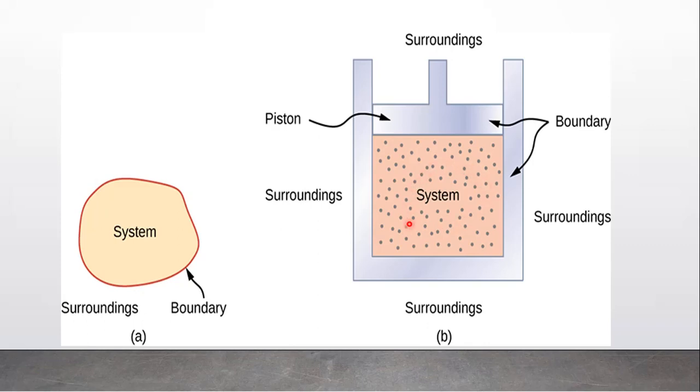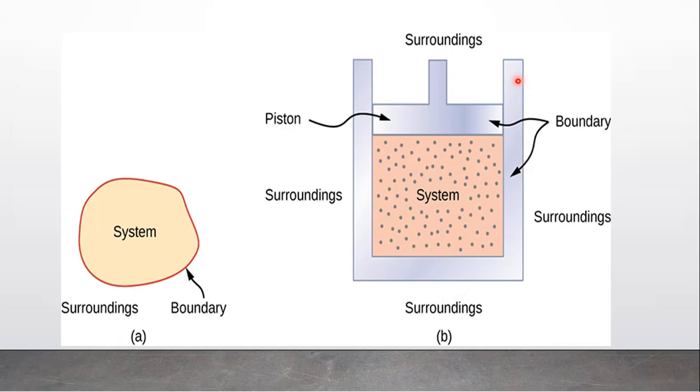So this gas enclosed in a cylinder is called a system, which is under thermodynamic consideration. And the rest of the portion, that is the walls of this cylinder and this atmosphere or this environment or the room in which this cylinder is kept, is called the surrounding. The remaining part of the universe other than the system is known as what?